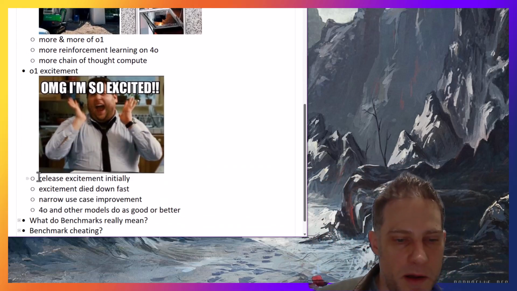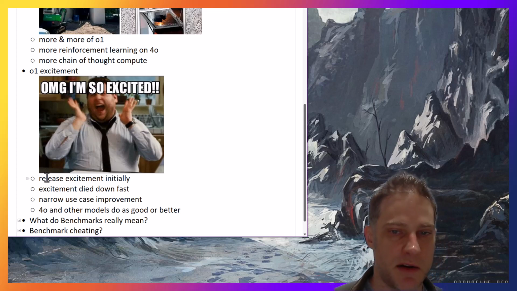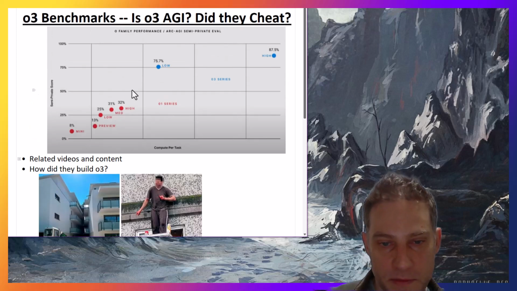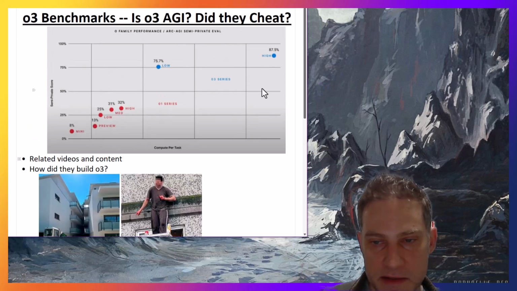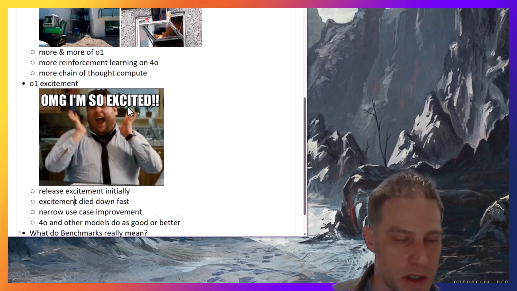So many people, when they first see these things, get super excited. Oh my God! That, again, going from 50% being the highest to 87.5% is an achievement for sure.